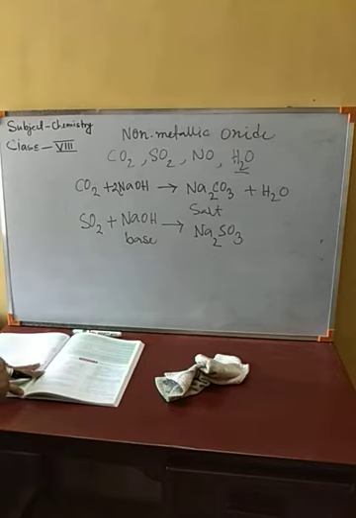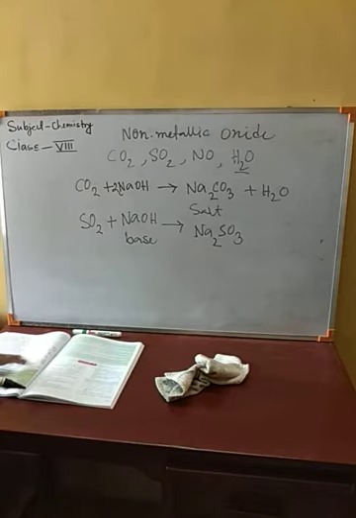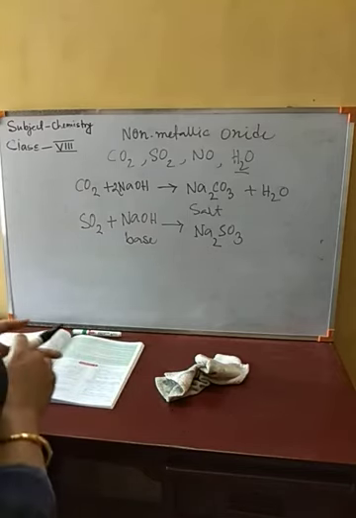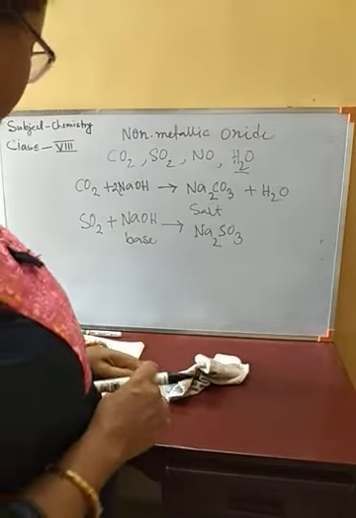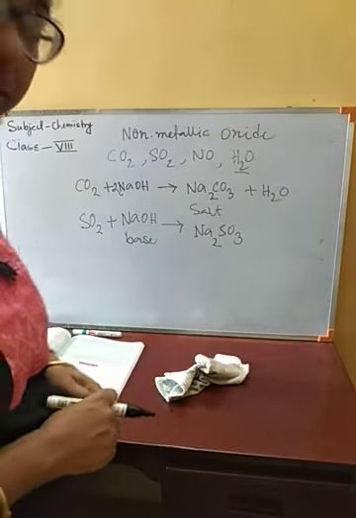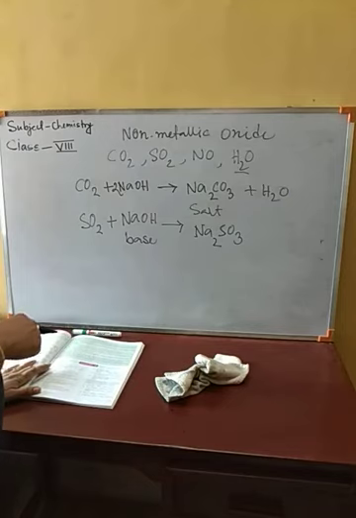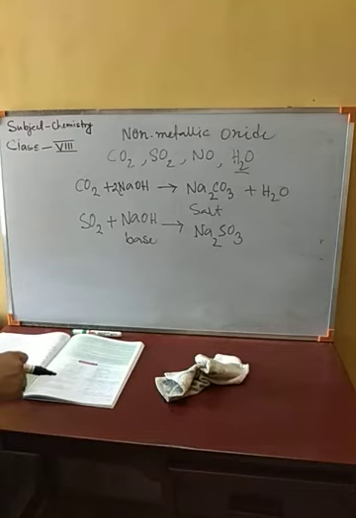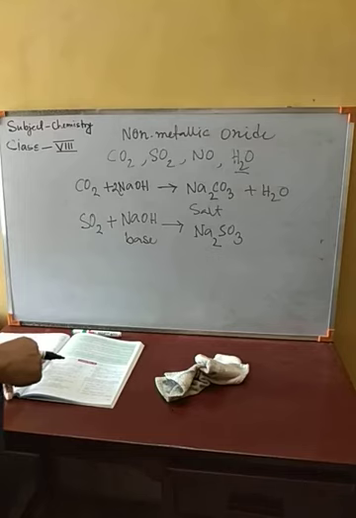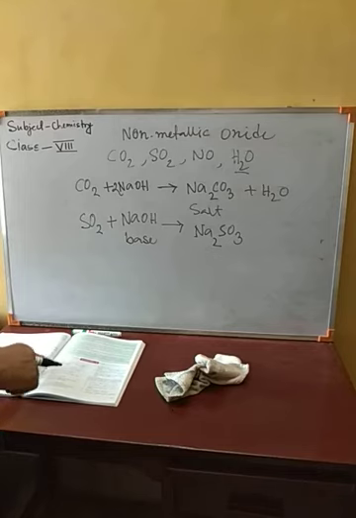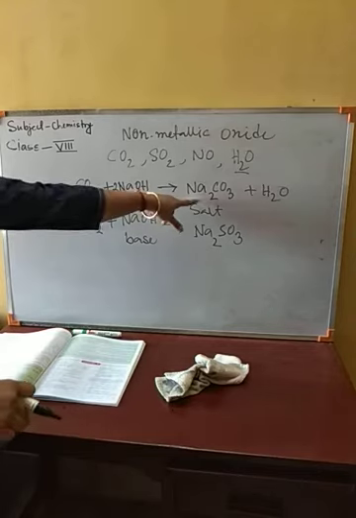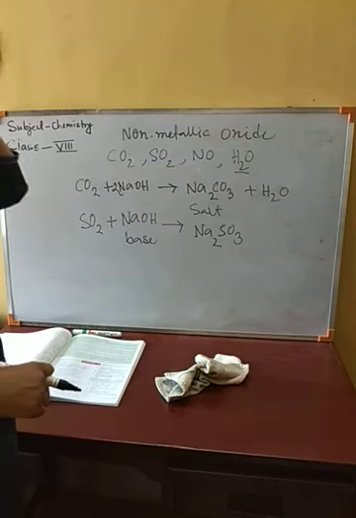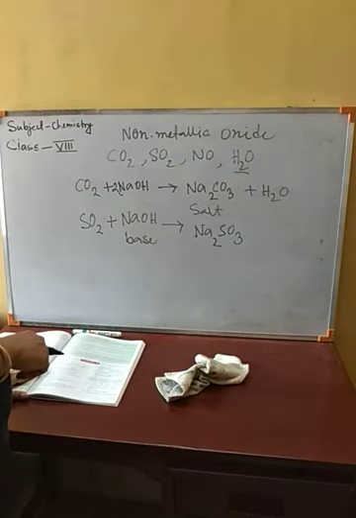In the book, see number A, where carbon dioxide is reacting with sodium hydroxide, there it is written potassium sulfite in the product. Na2CO3 is written, which is the correct one, but the name is written wrong. Potassium sulfite is written, but it should be sodium carbonate. So you just correct it.